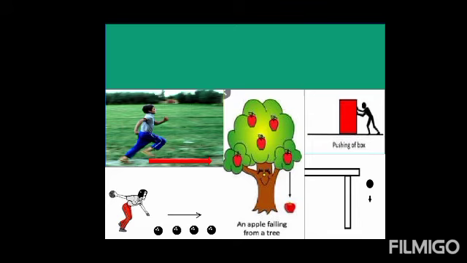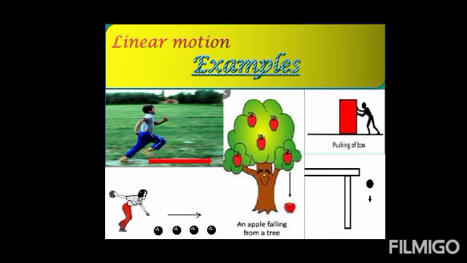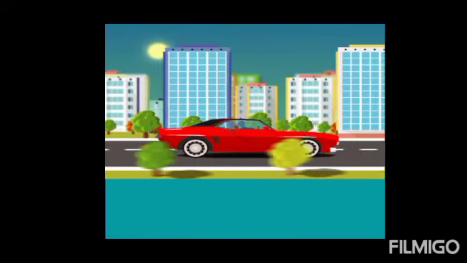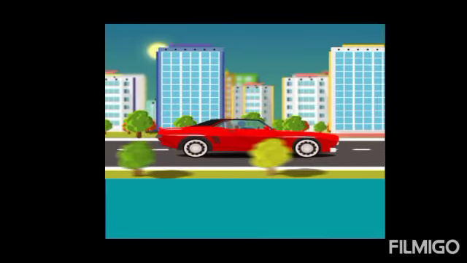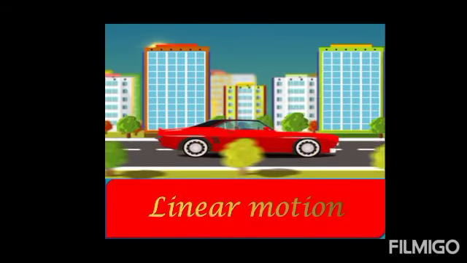In all these examples, you can see the motion of all the objects in a straight line. So these are the examples of the linear motion. There are some other examples of the linear motion. For example, motion of a car in a straight line on a road. This is also the example of the linear motion.